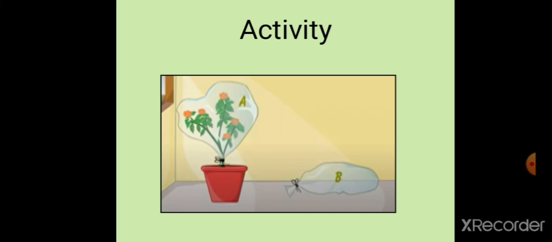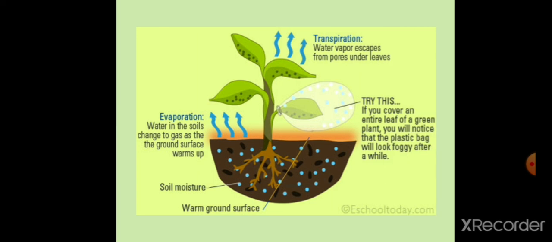If you open polythene bag A, you will find water droplets, right? So where is this water droplet coming from? Because water is evaporating through the stomatal pore, right? So when the water exits the leaf, it is going to settle inside the polythene bag. So you're going to try and do this activity. Again, the activity is shown over here in detail. You can refer to this picture for the details.